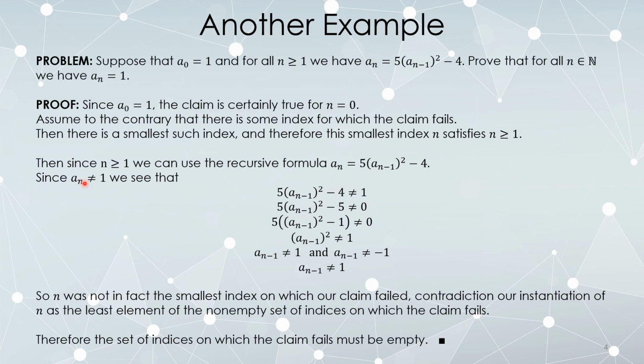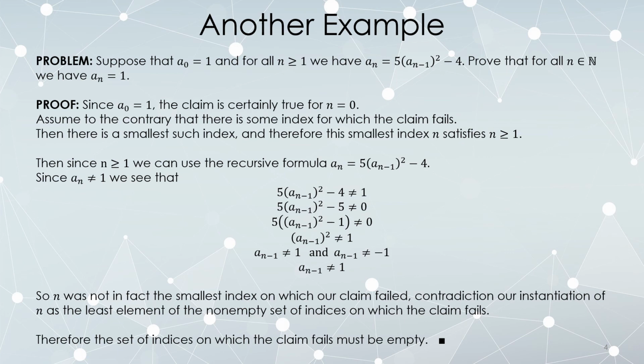If I fail at n, I fail at n minus 1. Since I failed at n minus 1, the same argument would give me I fail at n minus 2. This would keep going, and you can't decrease forever in the natural numbers because the natural numbers actually start at 0.